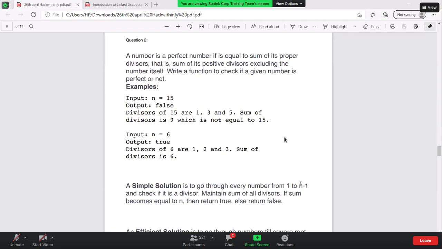Right? So we are given an input n, which is given as 15. So you need to find whether 15 is a perfect number or not. What you're going to do is start from 1 and find each and every divisor of that. So 1, 3, 5, and the sum of these is 9, which is not equal to 15. So I can claim it's not a perfect number.